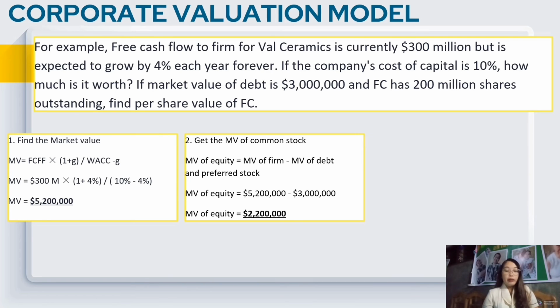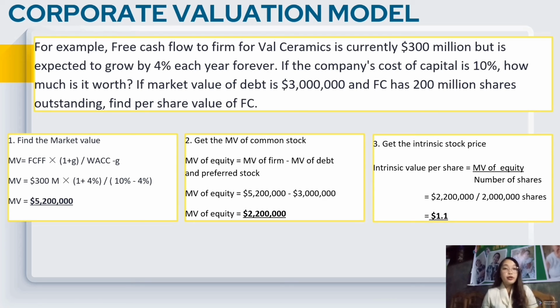And that would be 5,300,000 minus 3 million, and it will be equal to 2,200,000. And the last step is to get the intrinsic value of stock price. You need to divide the market value of the equity by the number of shares outstanding. And that would be 2,200,000 divided by 2 million shares, and it will be equal to $11. Therefore, the intrinsic value per share is equal to $11.